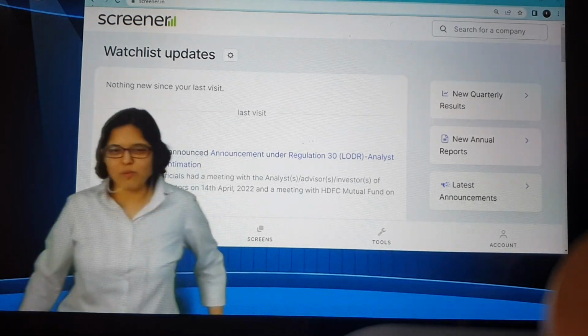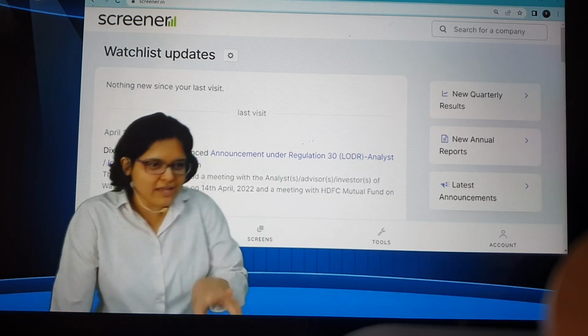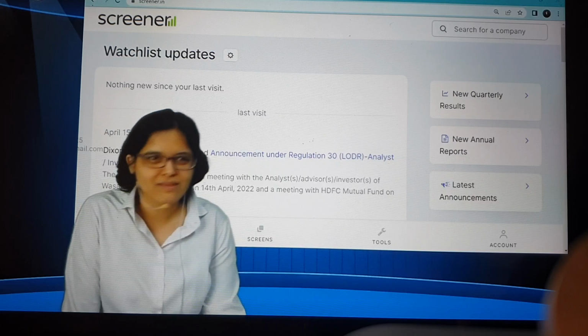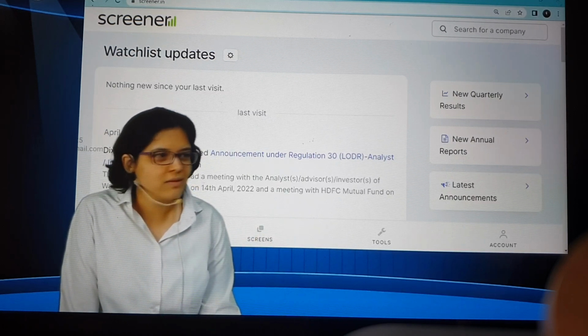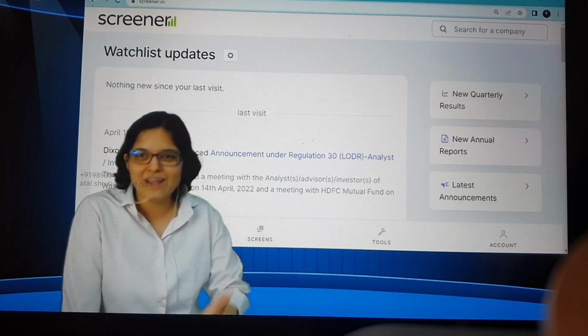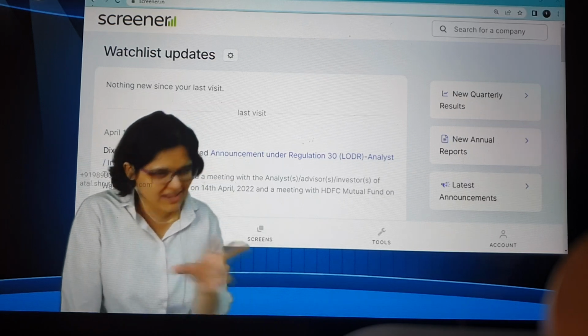But see, that was the whole point of the homework. Once you do your own analysis, then ideally when someone asks you whether A is better or B is better, you should be able to make an informed decision: according to the ratios at least, I feel this is better. Otherwise you always have to depend on someone. I always say this on my YouTube videos on Tipendra. One who gives tips is your friend. So instead of depending on your friend who gives tips, there is Tipendra. Now you yourself can tell confidently that liquidity wise I feel this is good, profitability wise I feel this is good or not. So that was the whole purpose of yesterday's ratios.